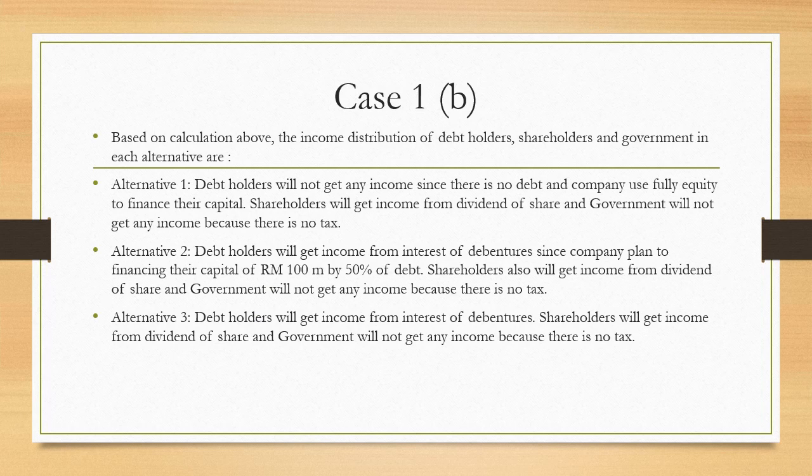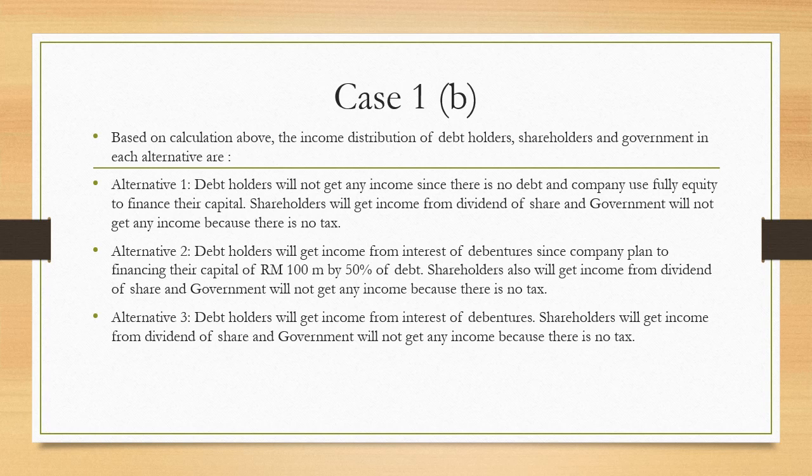For case 1B, the question is, based on the calculation above, what is the income distribution of debt holders, shareholders, and government in each alternative. For the first alternative, debt holders will not get any income since there is no debt and the company uses fully equity to finance their capital.